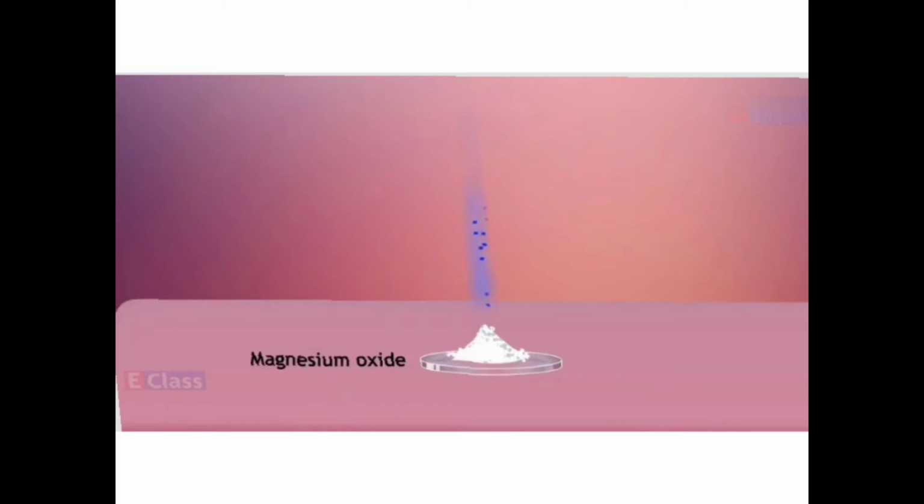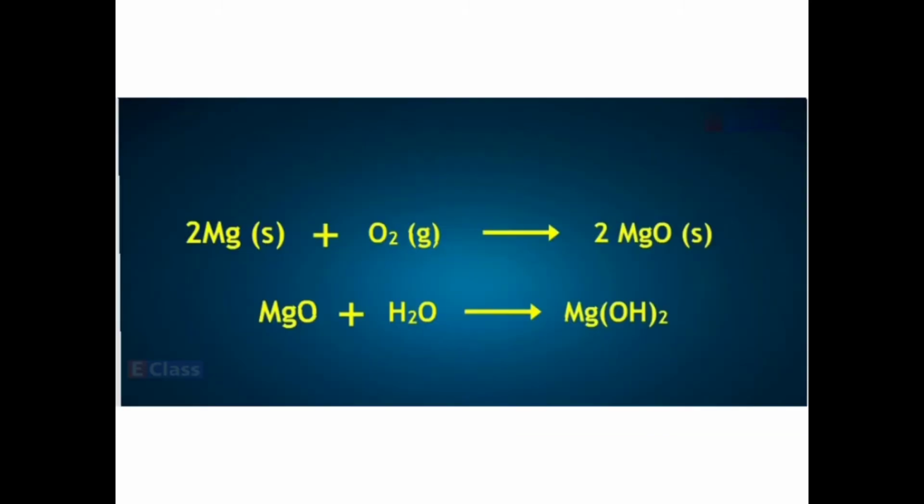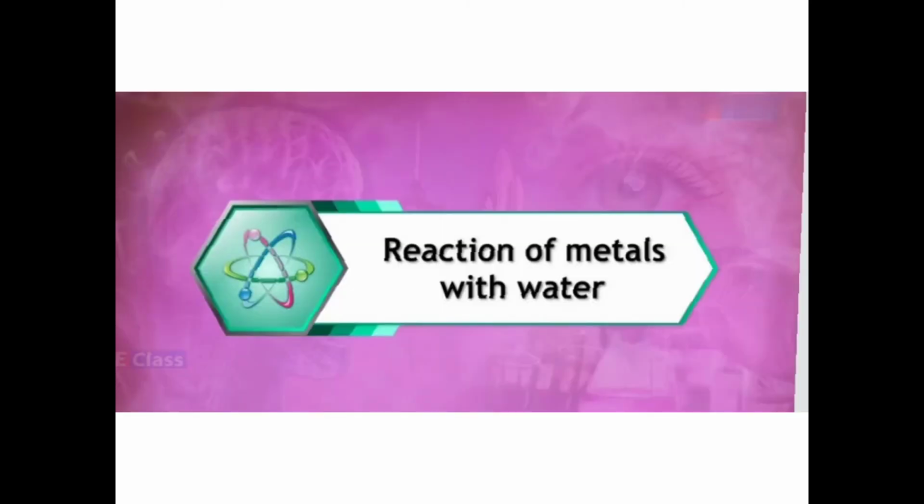So children, when magnesium metal is heated, it gives rise to magnesium oxide, and this magnesium oxide reacts with water and forms the alkali called magnesium hydroxide. So 2Mg plus O2 gives you 2MgO, and then this MgO reacts with water: MgO plus H2O gives you Mg(OH)2. So after understanding the reaction of metals with oxygen, let us go ahead with the reaction of metals with water.